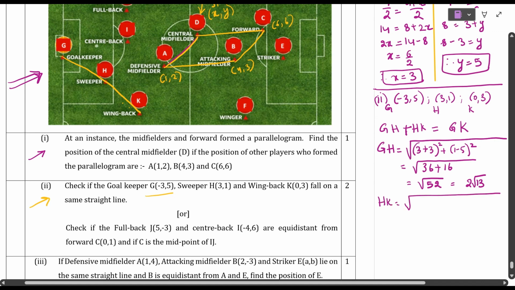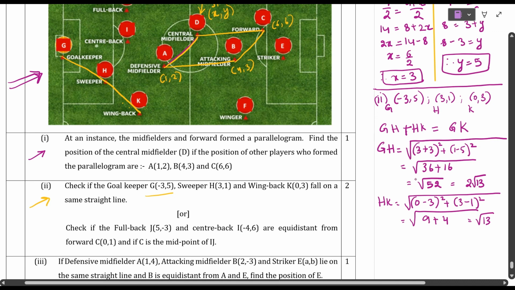And the distance between HK, how much, students? So apply the formula for H and K. 0 minus 3 whole square plus 3 minus 1 whole square. So 0 minus 3 is minus 3, whole square is 9, plus 2 square is 4. So this gives square root of 13.